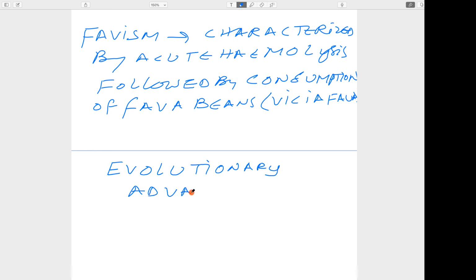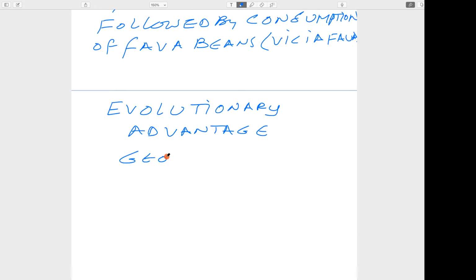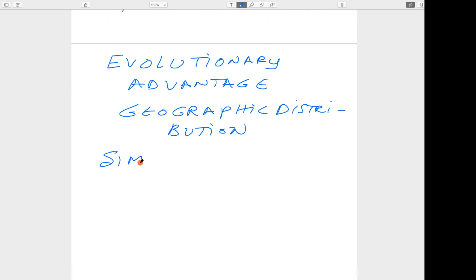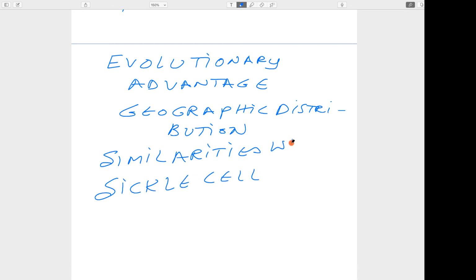How does it provide an evolutionary advantage? Okay, then you can see the geographic distribution of this mutated gene. There are similarities with where the sickle cell mutated gene is prevalent.